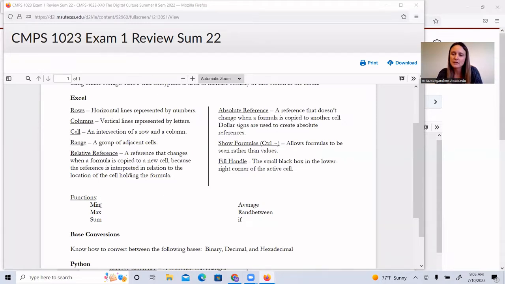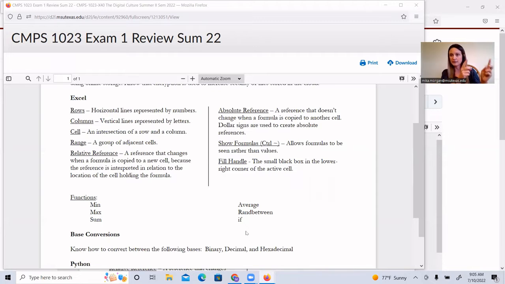Min and max are pretty self-explanatory. They do what they say. Sum is going to add all the values up. Average is the mean average. It will add them all up and divide by the number of items. Rand between will give you a random number in between the range of values that you give it, and that is inclusive. And then IF says if the conditional is true, you do the first thing.